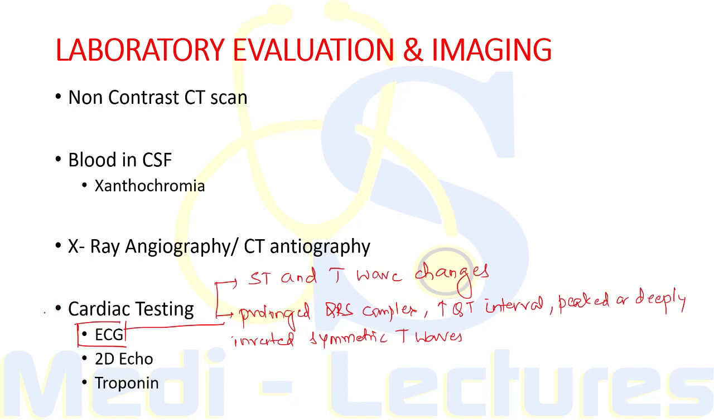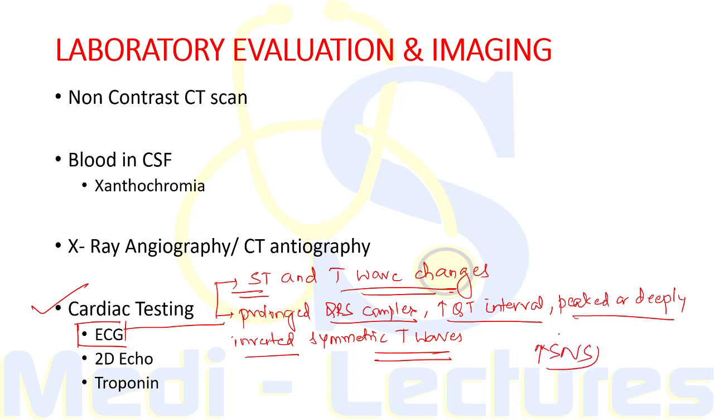Now, cardiac testing is also important in cases of subarachnoid hemorrhage. When we do an ECG of the patient, there are characteristic ST segment and T wave changes which are similar to cardiac ischemia. Also, there is prolonged QRS complex, increase in QT interval, and peaked or deeply inverted symmetrical T waves. Now, these are due to circulating catecholamines and increased discharge of sympathetic neurons. This is due mainly to the sympathetic nervous system, increased sympathetic supply.